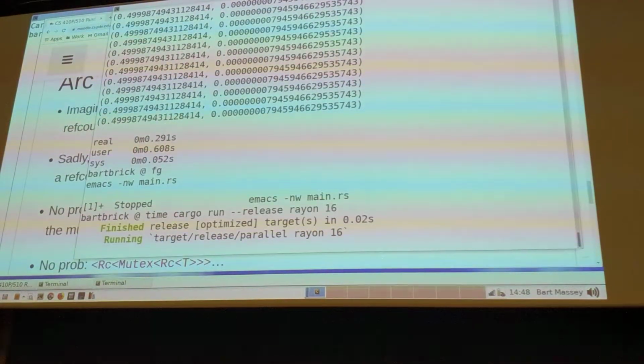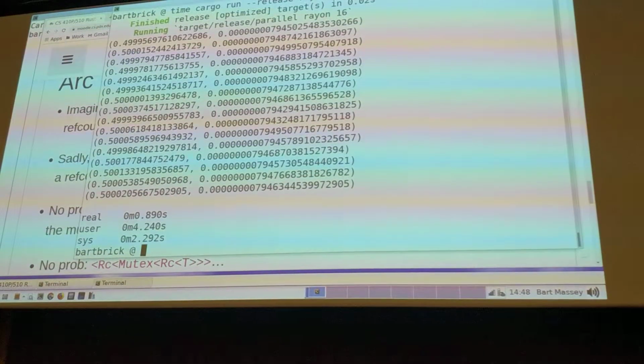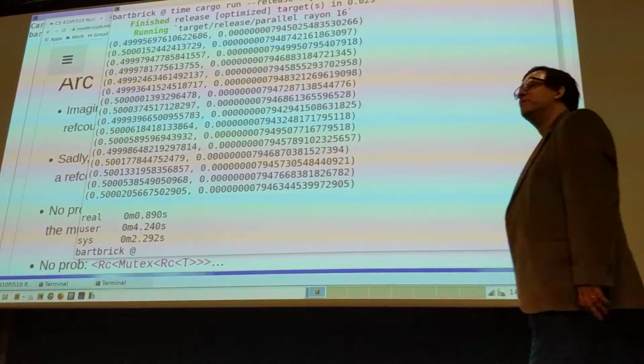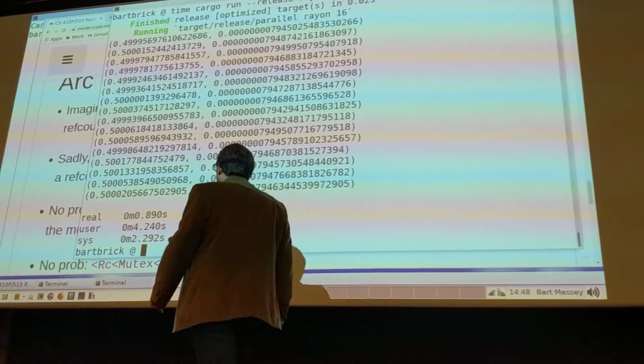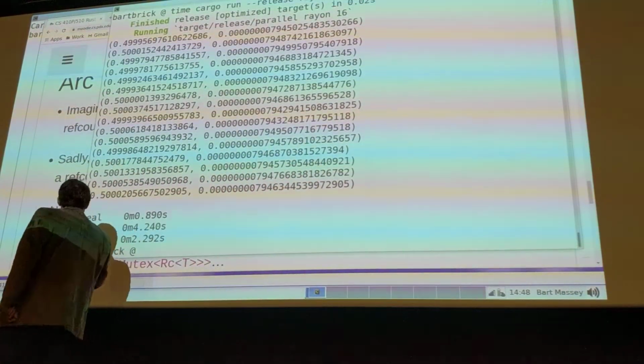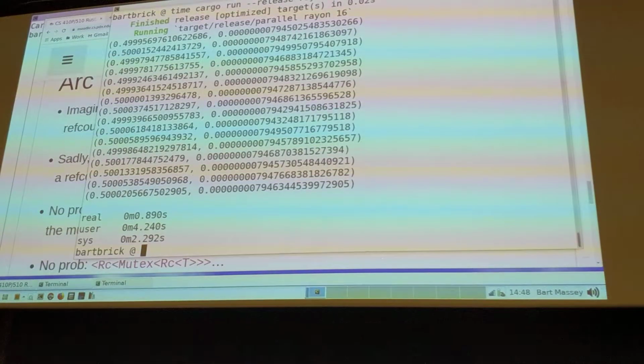Now again, all these are doing incomparable things. I should really rewrite this benchmark. But look what's going on here. 0.8 seconds, 4.2 seconds, and a lot has just been swept under the hood. This is a very recommended approach for new Rust programmers who want to exploit parallelism for performance.